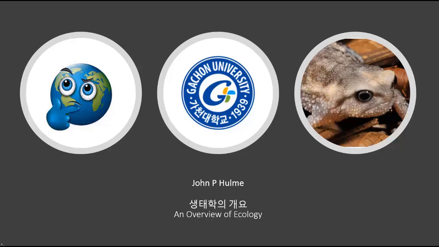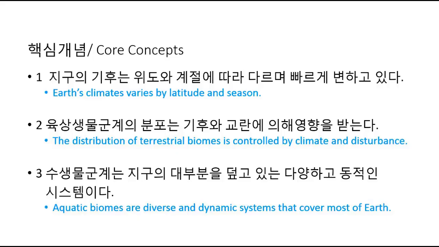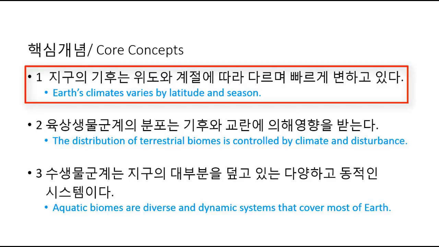So today we'll be looking at an overview of ecology, then looking at energy and chemical cycles. So let's begin. In today's lecture we'll look at 5 key core concepts. In concept number 1 we'll look at the Earth's climate, how it varies by latitude and season.